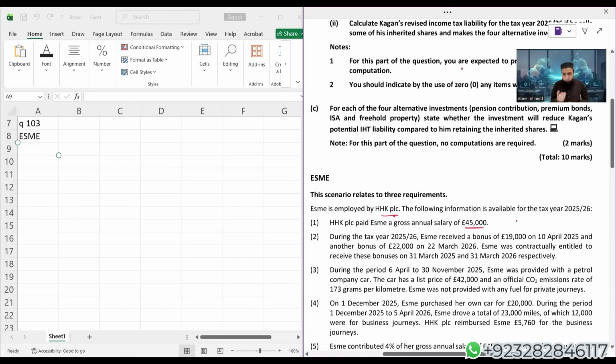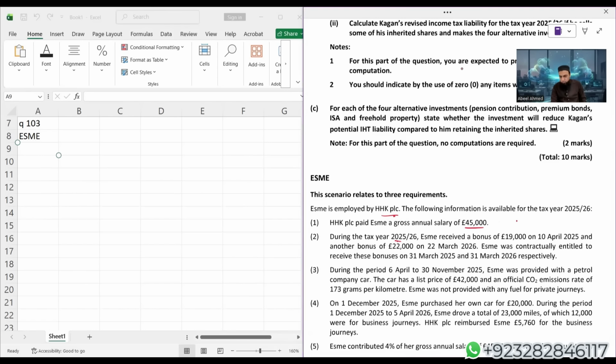Previously, we did one question. I think Jason had a very high salary in the previous question, if you recall. HHK is giving this lady, Esme, a 45,000 pound salary. Students, we know that tax year 25-26 starts from 6 April 2025 and ends on 5th April 2026.